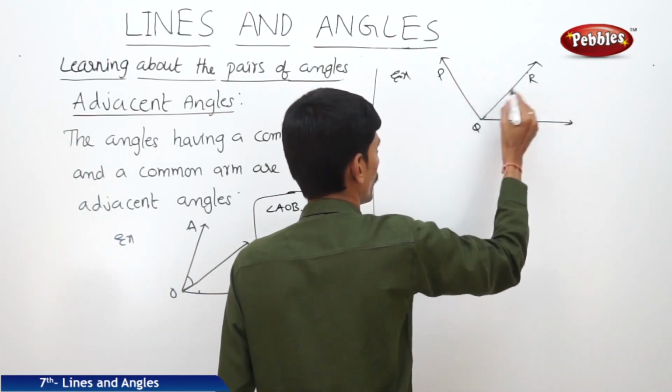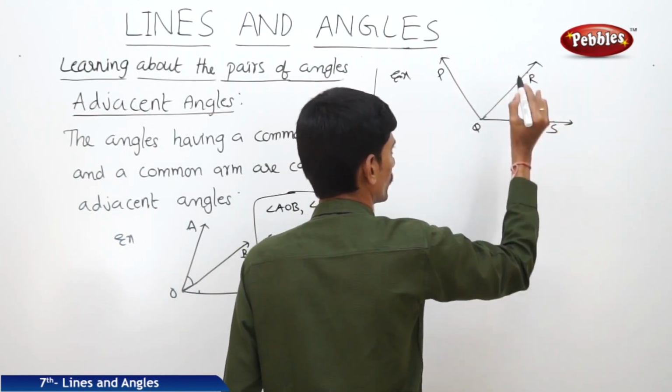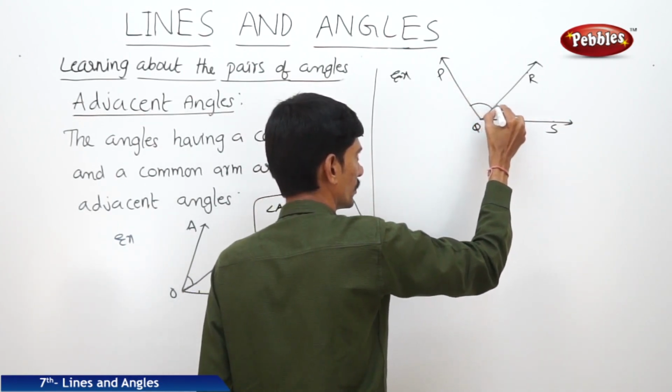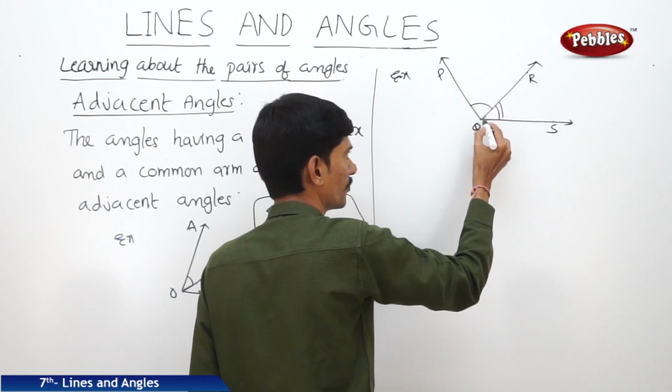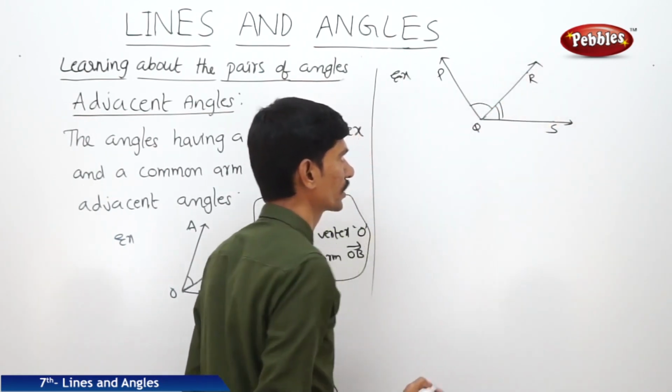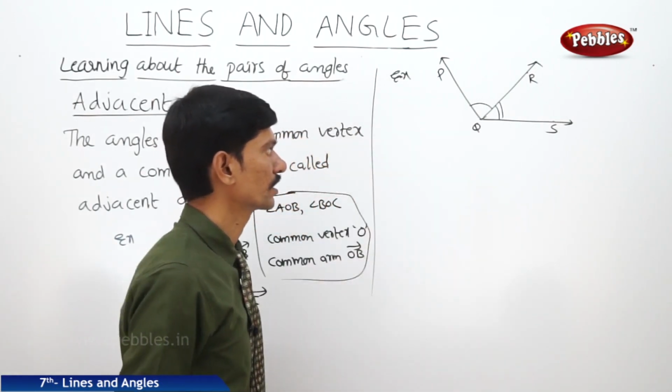Angle PQR and angle RQS. So here also, the two angles, this angle and this angle, have a common vertex Q and the common arm QR. So these two angles are called adjacent angles.